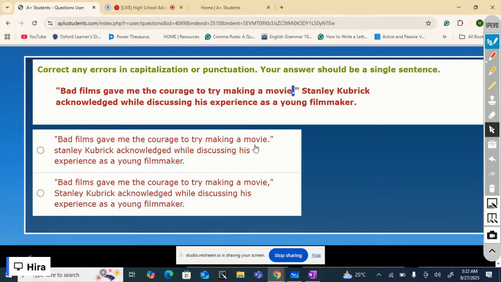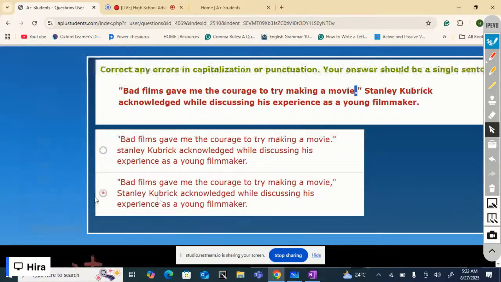And in the first option, the name Stanley is not capitalized. It's also wrong. What separates the quotation from the speaker tag is a comma. Comma separates quotation and the speaker tag. So, second option is correct.